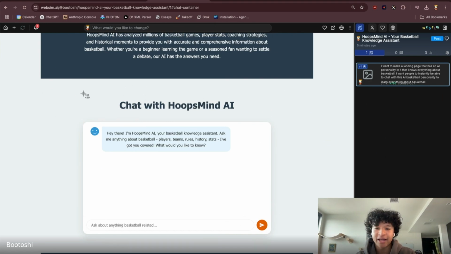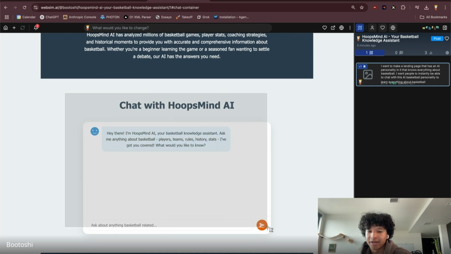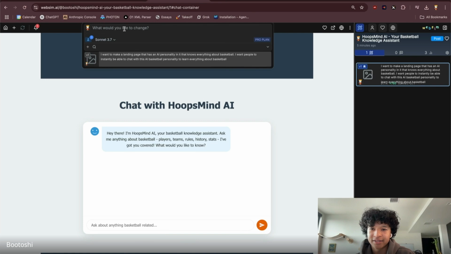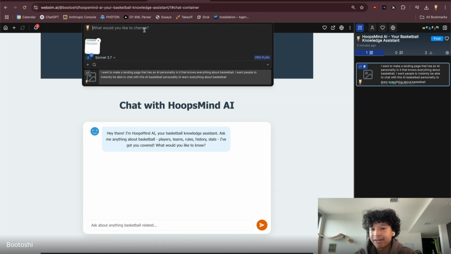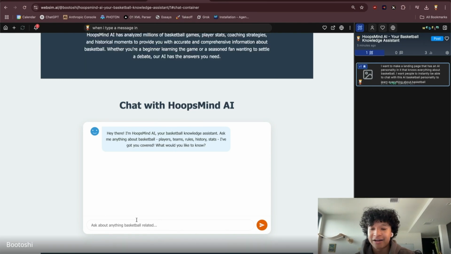Usually what I like doing is screenshotting the parts of either websites or products that I'm working with, because it gives the AI system more context. So I'm going to screenshot this chat bar and paste it in this chat bar. And also keep in mind, this applies to any AI system, especially Cursor. I do this a lot. So context is the most important thing. I could take a screenshot and say, fix this. But then the AI system might be like, well, what am I fixing, bro? I don't know what to fix.